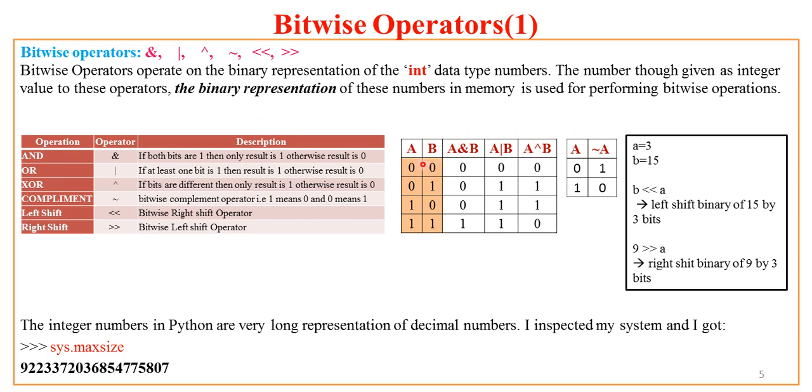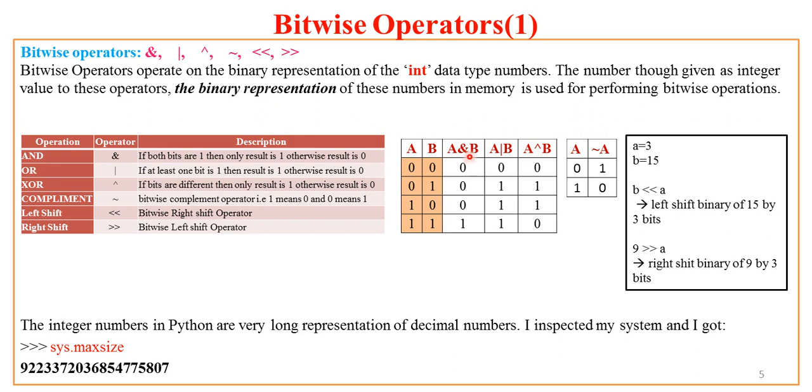If I have 2 operands a and b, there are 2 raised to power 2, 4 possible combinations. As these are bitwise operators, they work on bits, that means only 0 and 1. So for 2 raised to power 2 bit combinations, I have 4 possibilities: A is 0, B is 0; A is 0, B is 1; A is 1, B is 0; A is 1 and B is 1.